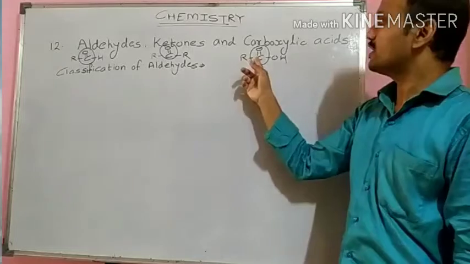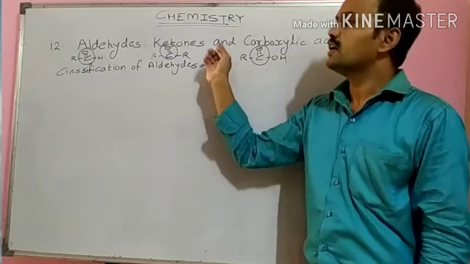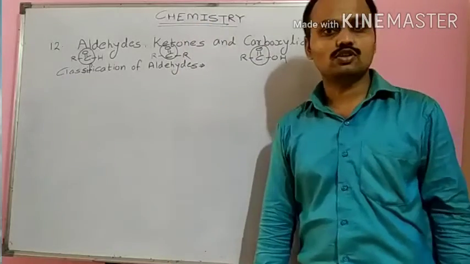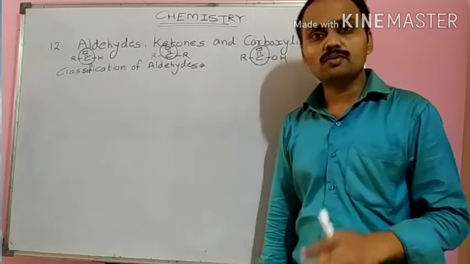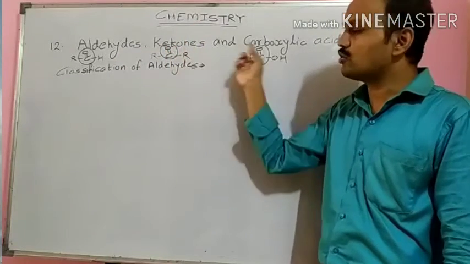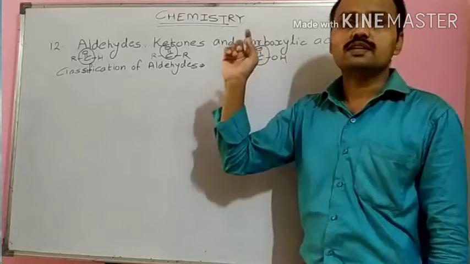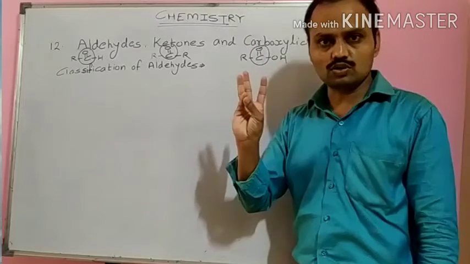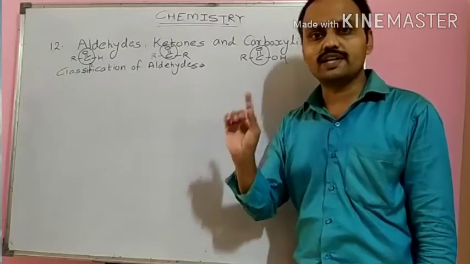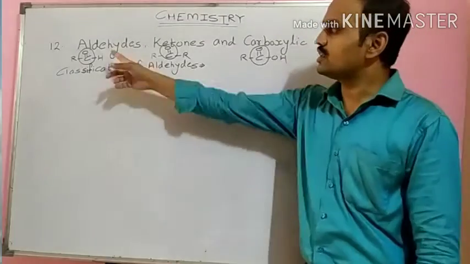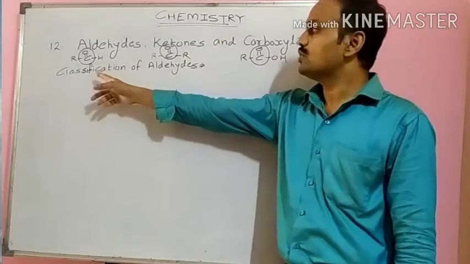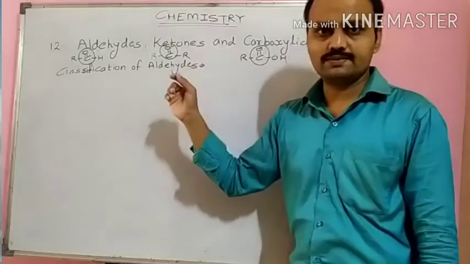These functional groups are commonly called carbonyl functional groups. Students, can you remember some more functional groups that have such a carbonyl carbon? Yes, there is the ester functional group. There are also acid anhydrides, acyl chlorides and amides, which contain such structures. Now we will move to the classification of aldehydes.